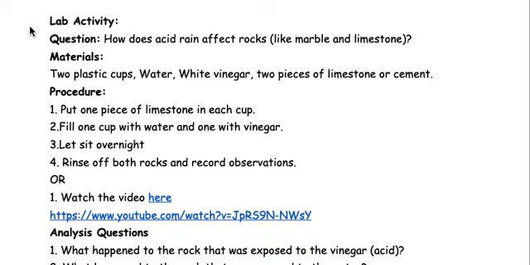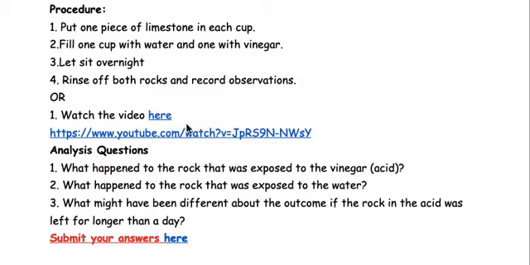Lab activity. Question: how does acid rain affect rocks like marble and limestone? These are the materials. This is the procedure. You want to watch the video here, and these are the questions I want you to ask.